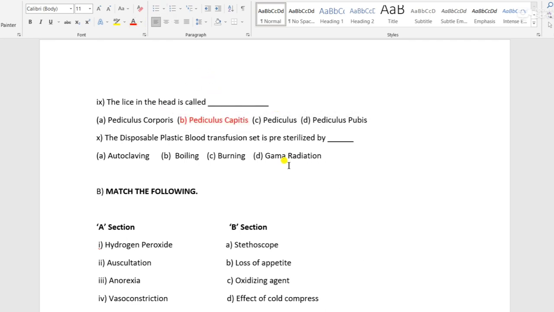Tenth question. The disposable plastic blood transfusion set is pre-sterilized by dash. Option A is autoclaving, B is boiling, C is burning, D is gamma radiation. So the disposable plastic blood transfusion set is pre-sterilized by gamma radiation. So the answer is D, gamma radiation.